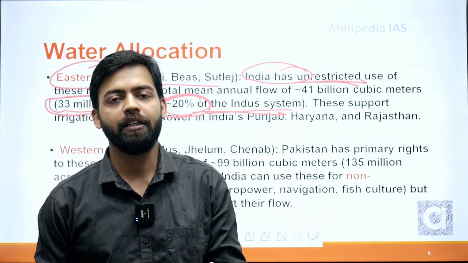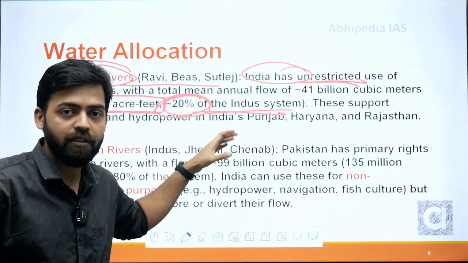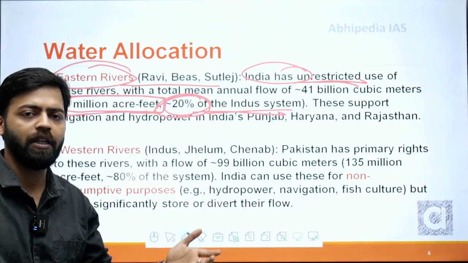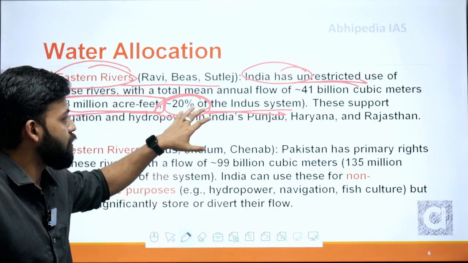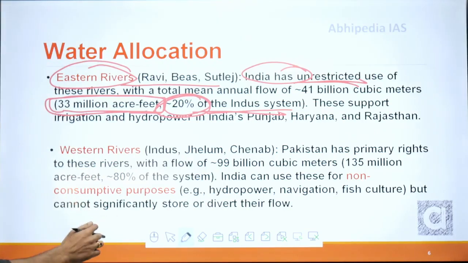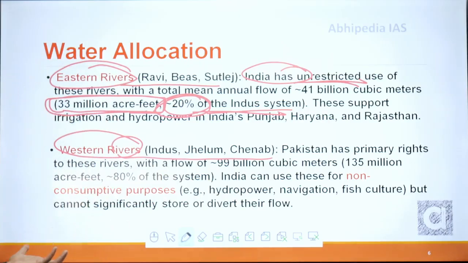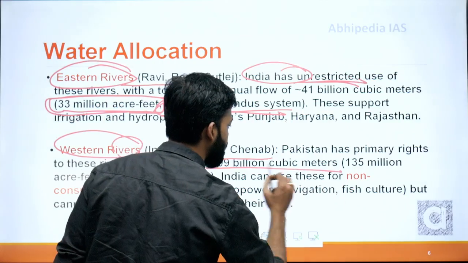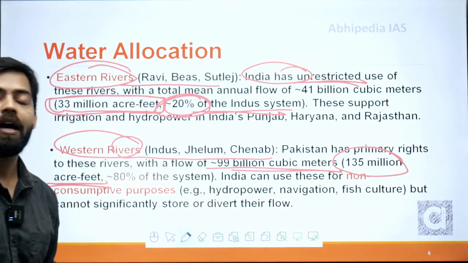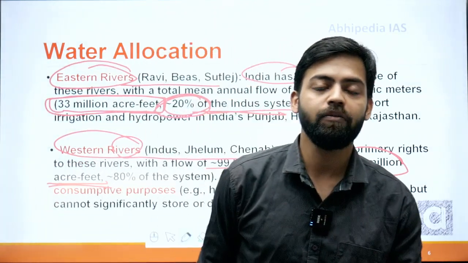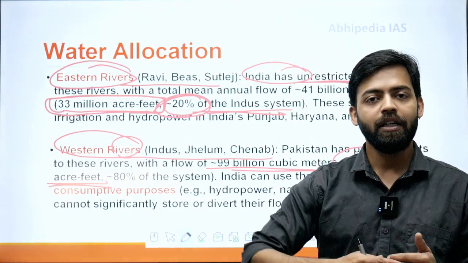So irrigation, drinking water, and industry-related usage are met by these rivers, along with the hydroelectric projects being built on them. That forms 20% of the Indus system. If we talk about the western rivers, that is Indus, Jhelum and Chenab, Pakistan has primary rights, with a flow of 99 billion cubic meters, which comes to 135 million acre feet. This is around 3 or 4 times the water provided by the eastern rivers of the Indus river system. So it has more access.